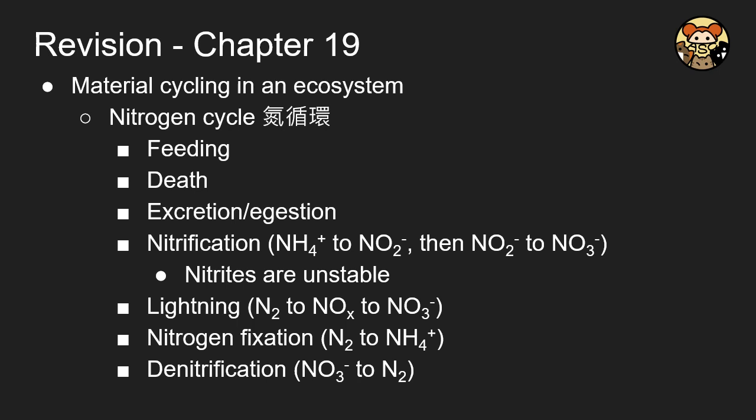And here is the second one, called the nitrogen cycle. Other than the feeding, death, and also excretion, they also have some more difficult terms, and you have to understand what is going on in that particular process. Nitrification is the change of NH4+ to NO2- and then to NO3-, because NO2- is not stable. I strongly recommend you remember the chemical formula instead of the English name, because it is much easier to communicate, easier to write, and also easier to remember.